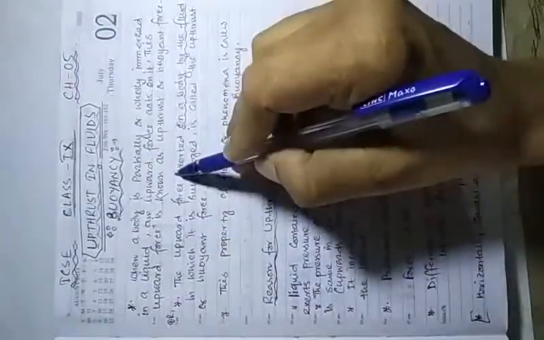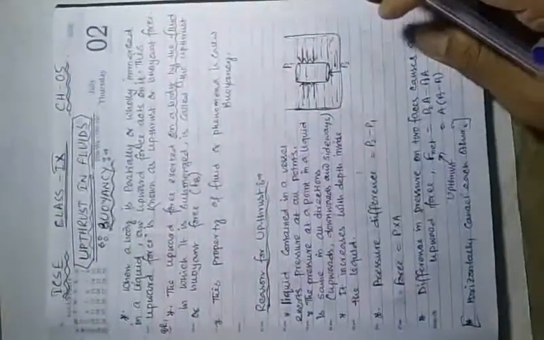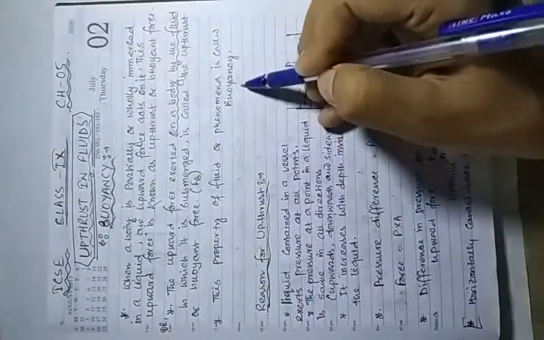This upward force is known as upthrust or buoyant force. This phenomenon is called buoyancy, and the force acting is upthrust or buoyant force.